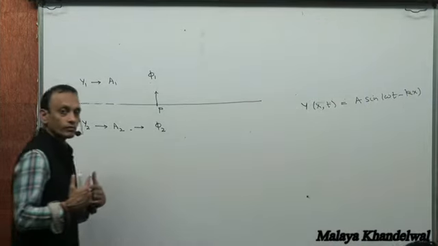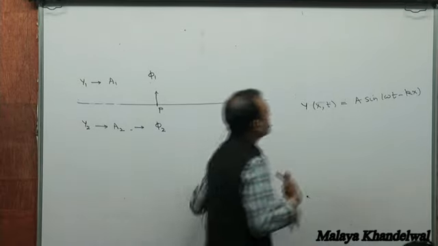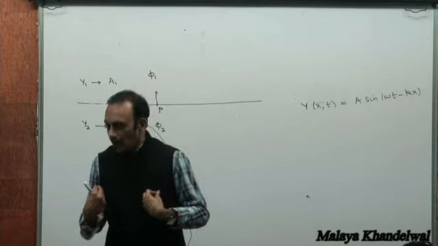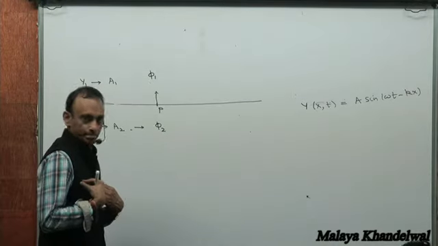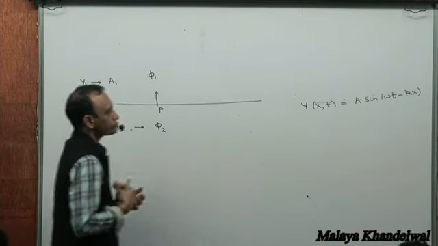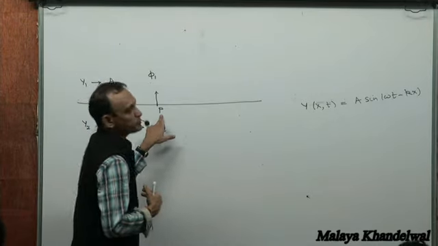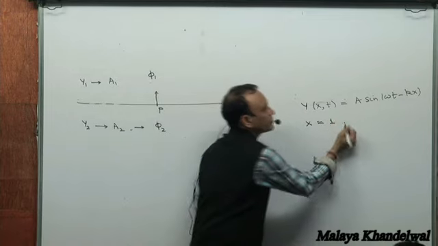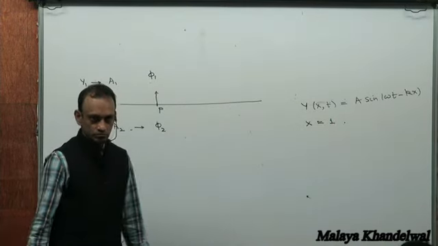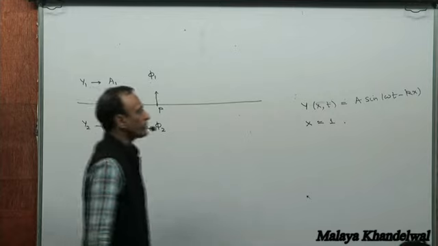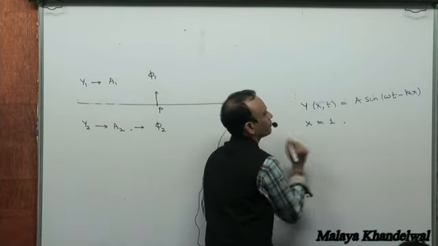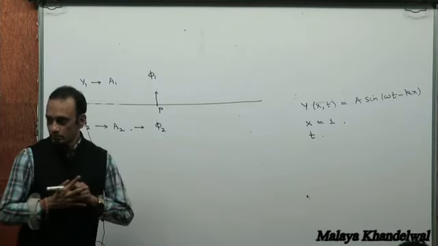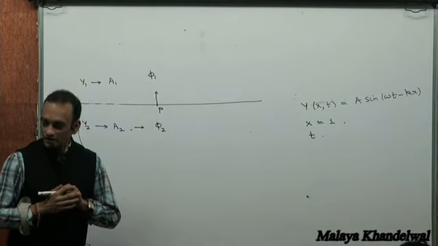Now what do I mean by the phase of the disturbance at a point P? That point P could be, say, x equal to 1 meter, and I'm talking of an instant of time t.